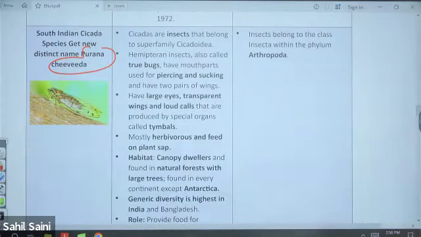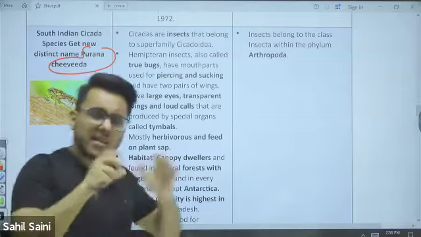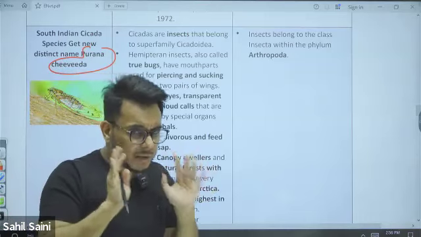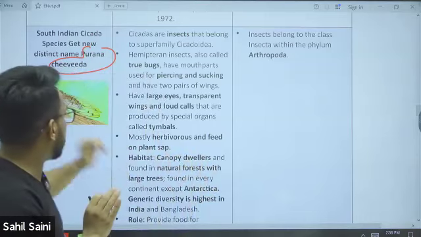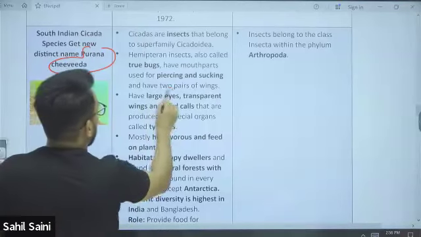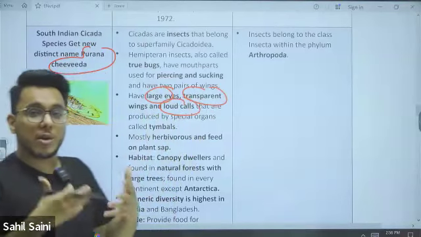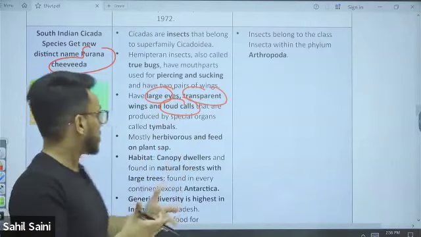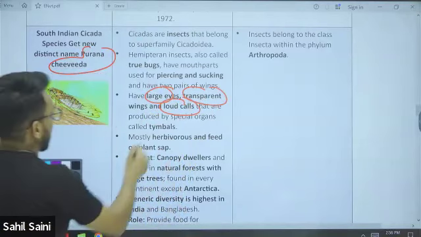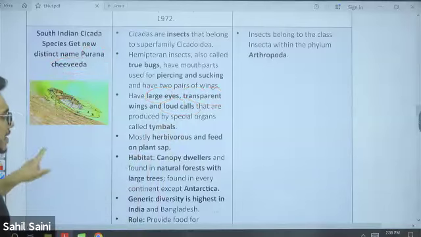Now, I'll not advise you to go too much into detail about its physiological features. These insects have large eyes, transparent wings, and they make loud sounds from their tymbals, which are the special organs to make these sounds.